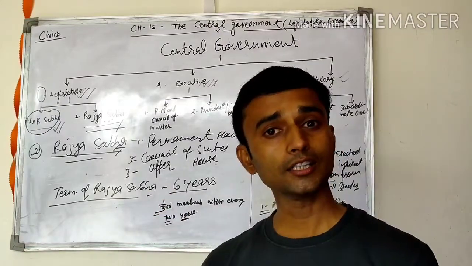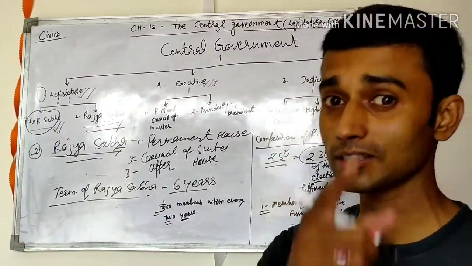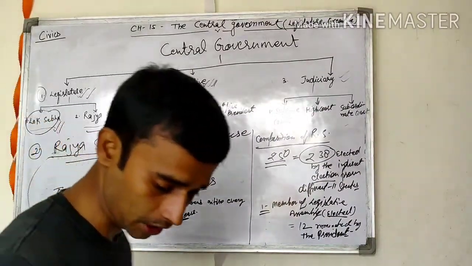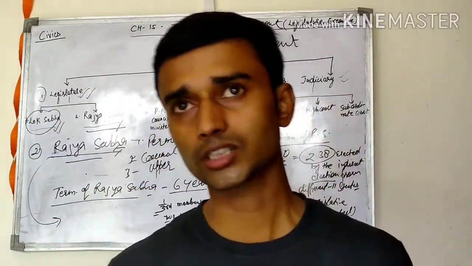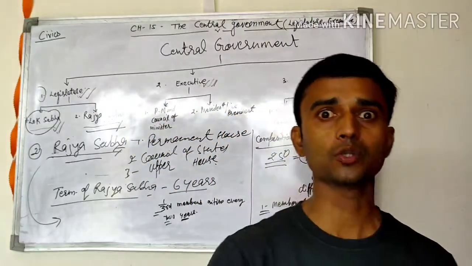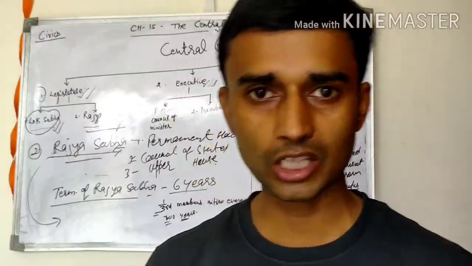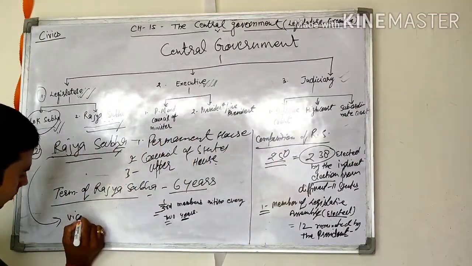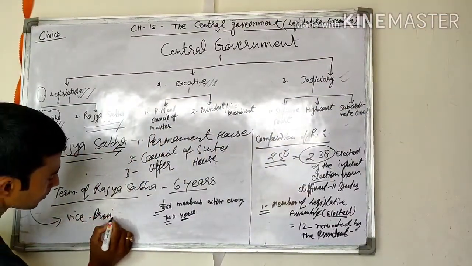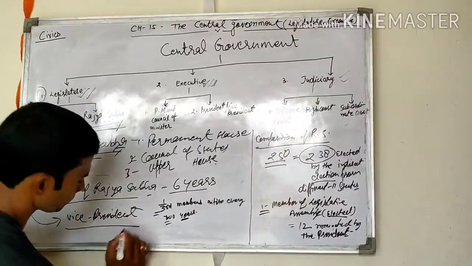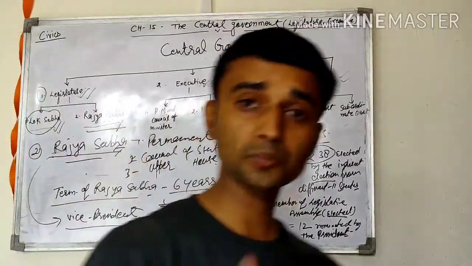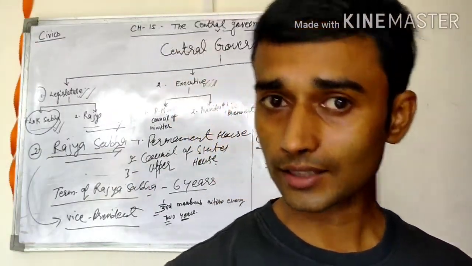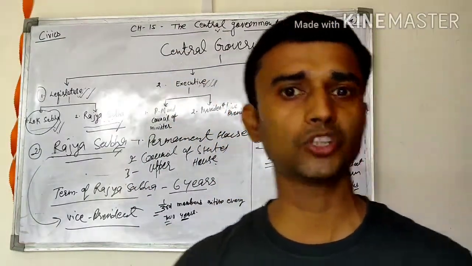Who is the ex officio chairman of the Rajya Sabha? This is a very important question. Many times this question is asked in board examinations. In 2020, the question was asked: who is the ex officio chairman of the Rajya Sabha? Rajya Sabha का chairman कौन होता है? ex officio कौन होता है? So then your answer is Vice President. Vice President is known as the ex officio chairman of the Rajya Sabha, or you can say presiding officer.